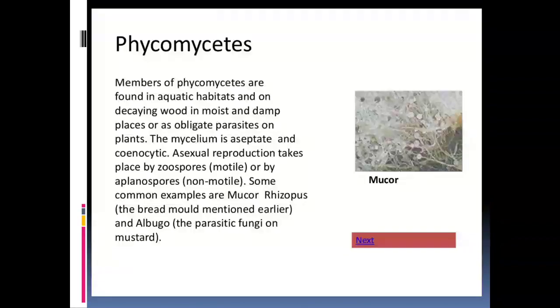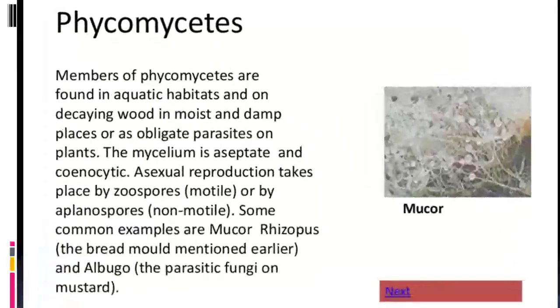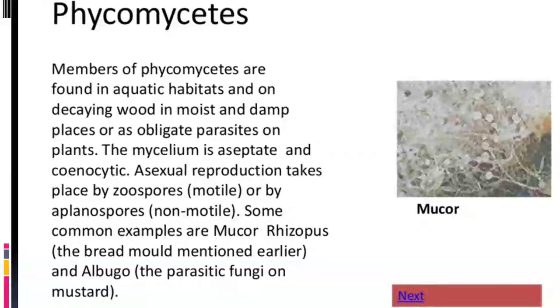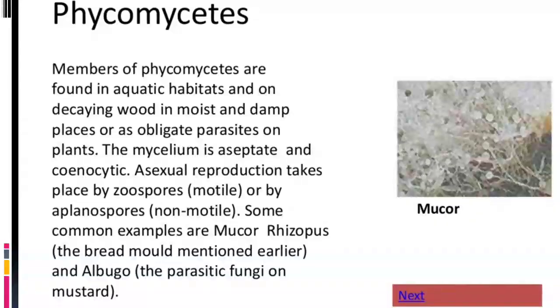In the first group, Phycomycetes, the members are found in aquatic habitats. They are mostly found in water and sometimes on decaying wood in moist and damp places, or we can say they are obligate parasites on plants. The mycelium is aseptate and coenocytic, which means there are no septa dividing the cell. Asexual reproduction takes place by zoospores. These are motile, meaning flagella are present, or sometimes non-motile, in which case they are known as aplanospores.